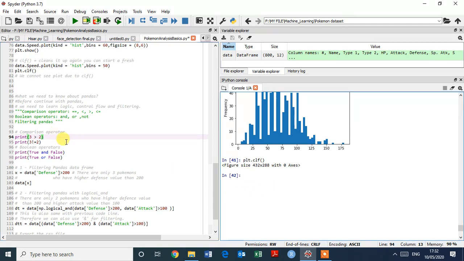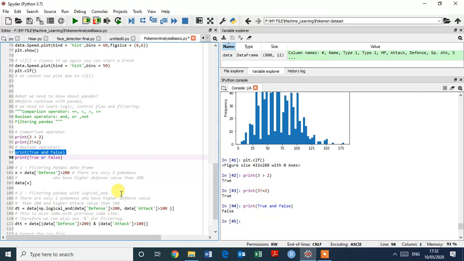So I give it here print 3 is greater than 2. Okay, and command control enter to execute. This is true. Print 3, this is the not sign, 3 not equal to 2, print, enter. This is true, because 3 is not equal to 2. For the boolean operator, print true and false. This is false, and this is true.